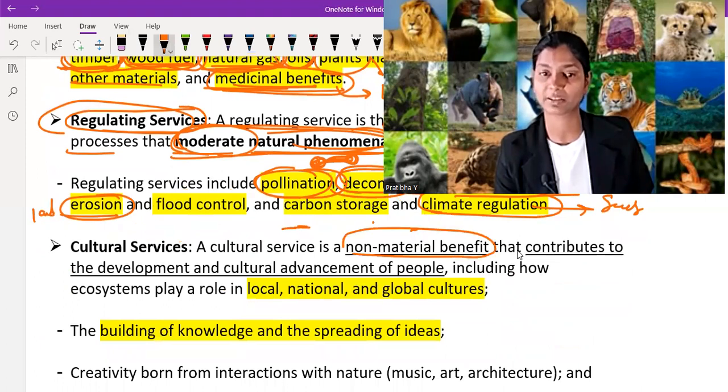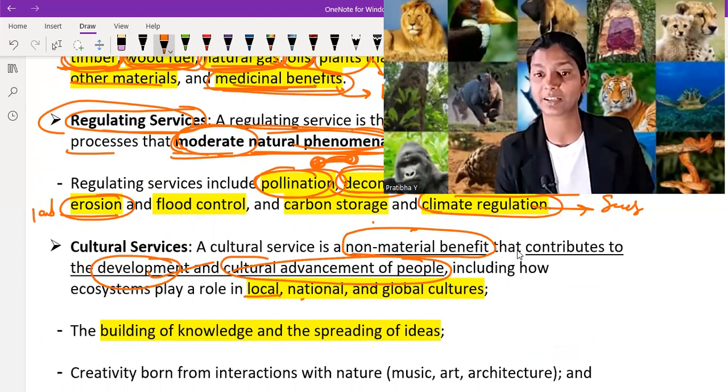See, the above two are material benefits, but cultural service is a non-material benefit that contributes to the development and cultural advancement of the people, including how ecosystems play a role in local, national, and global culture. Okay, so cultural service is basically a non-physical, non-material benefit. It contributes to our development as well as the cultural advancement of the people, including how the ecosystem plays a role in local, national, and global cultures.